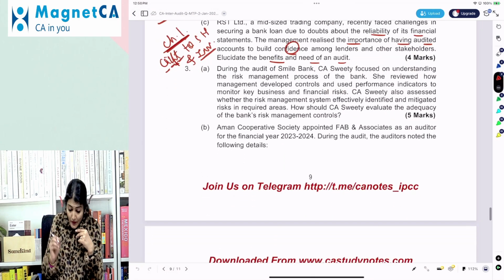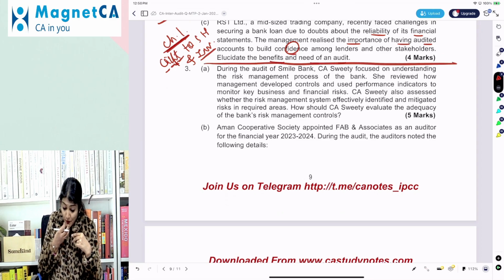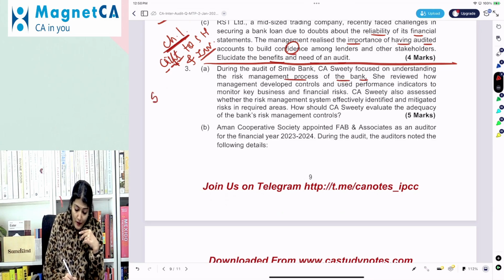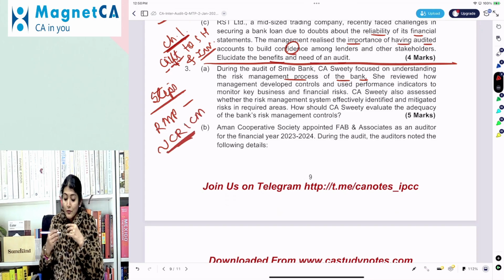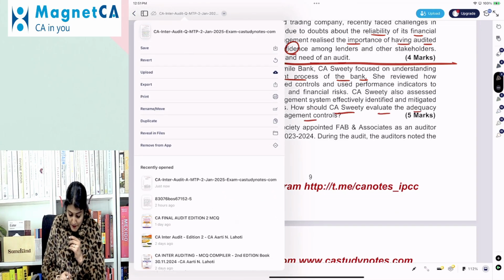Question number 3A. During the audit of Smile Bank, CA Sweety focused on the understanding of the risk management process of the bank. So, out of the steps involved in conducting the bank audit, the risk management process, which is similar to the 5 components of internal control, that is CRISM. Right? How should CA Sweety evaluate the adequacy of the bank's risk management control?